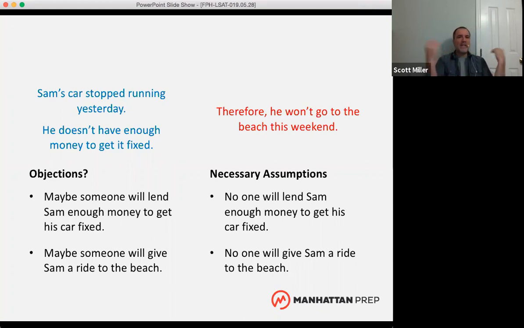For almost any argument, you can come up with a limitless number of objections if you get creative. So no one single necessary assumption is going to make the argument completely guaranteed. And I think this is where people really go wrong when they think about necessary assumptions. You look at the answer choice, no one will give Sam a ride to the beach, no one will lend Sam enough money to get his car fixed, and you go, well, that doesn't really guarantee anything. It doesn't complete the argument, doesn't fill the gap in the argument. So that's why we're not even worried about that. We're just thinking about objections, and does the answer choice defend the argument against the possible objections?